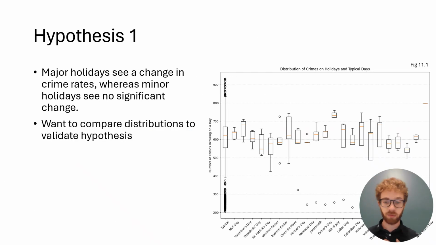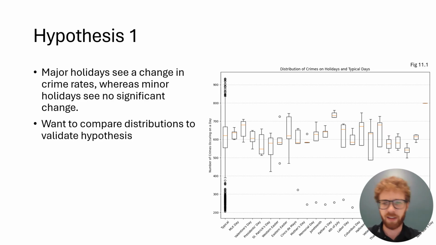All right, on to discussing our hypotheses. So first one was that major holidays see a change in crime rates, and we don't see a change in crime rates on minor holidays. To prove my hypotheses, I decided to compare the distributions of crime rates on the days. And so I figured if the median crime rate on, say, a holiday like Valentine's Day was lower than the median on a typical day, then we can state that crime generally decreases on Valentine's Day.